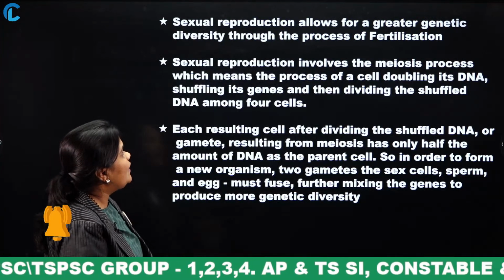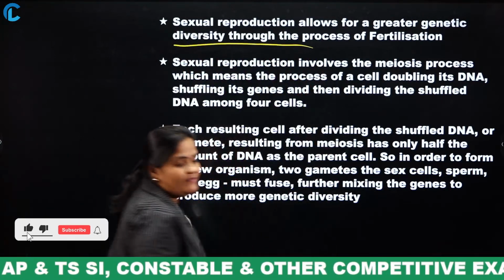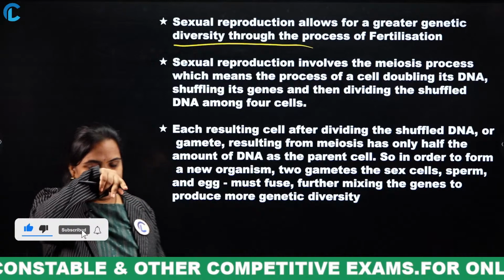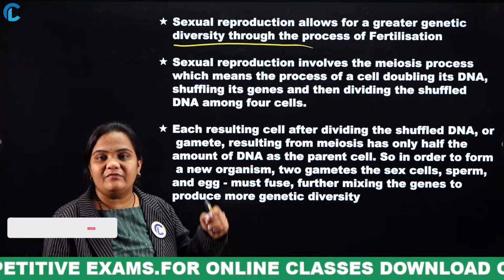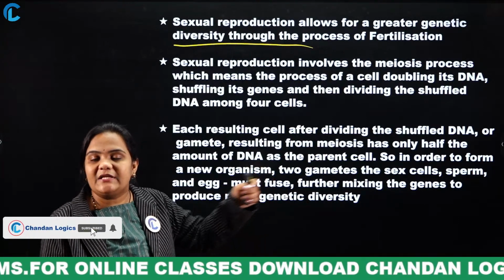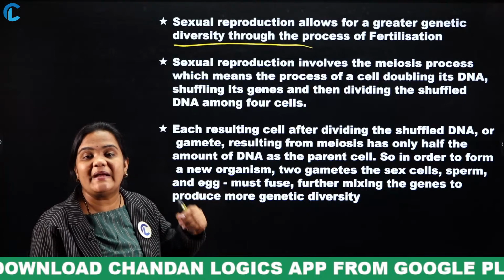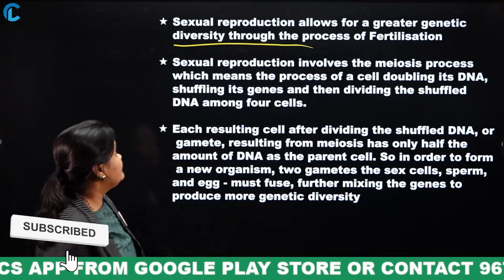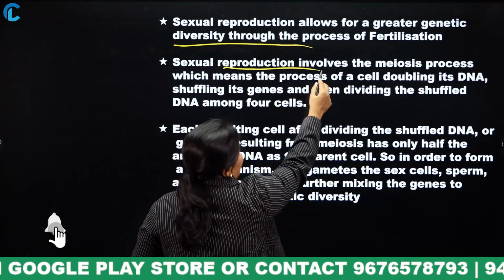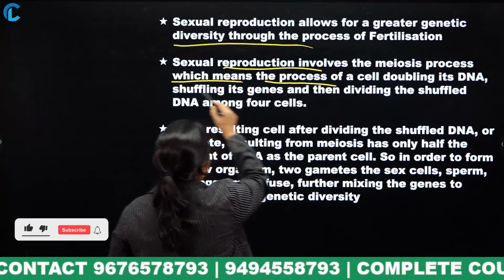Sexual reproduction allows for greater genetic diversity through the process of fertilization. What is this fertilization? The fusion of male gamete and female gamete forms a zygote, and this process is known as what? Fertilization. Due to this fertilization, there will be a greater variation genetically. Sexual reproduction involves the meiosis process.